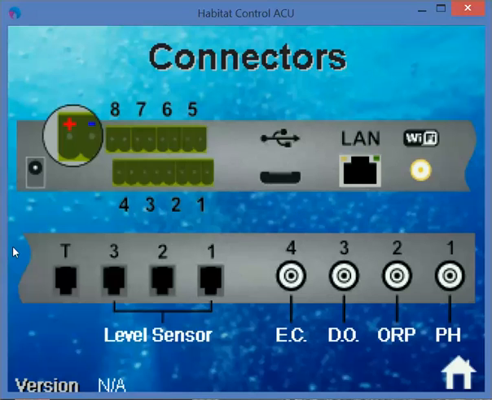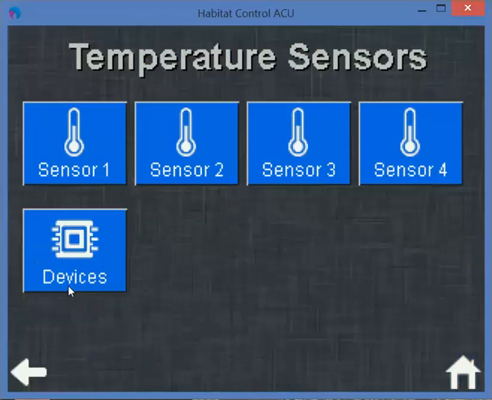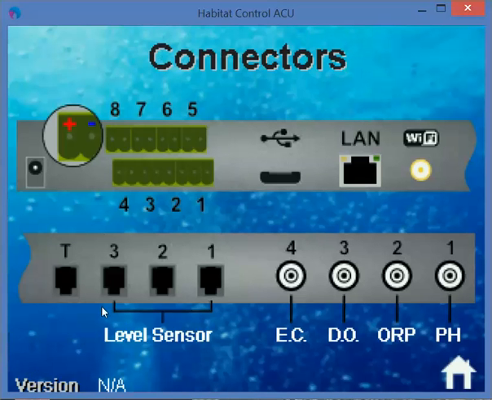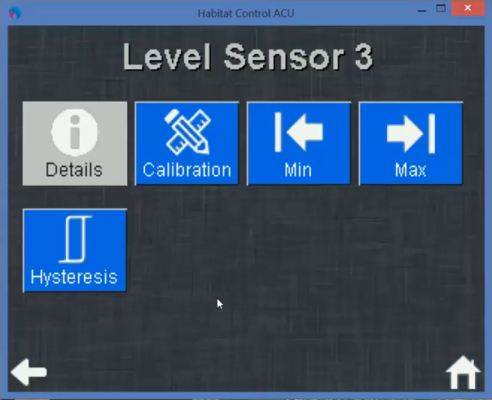In the next line you can see the temperature connector. If you click on that, you can configure your temperature sensors. If you use the back button, you will get back into the connectors overview. The next 3 pins are for the level sensors. Again, if you click on them, you can configure them.